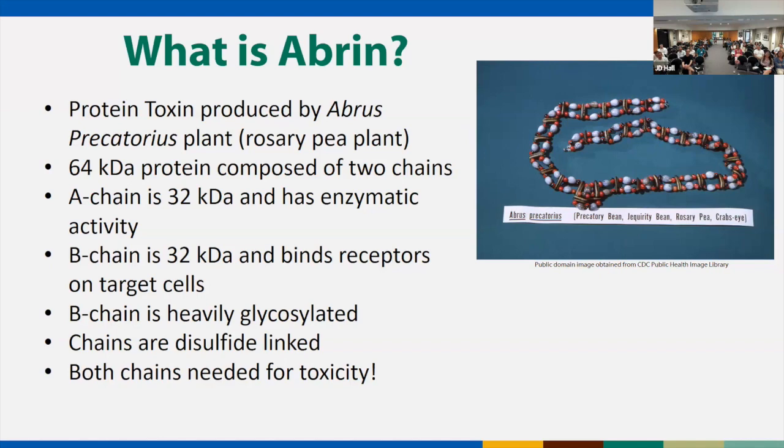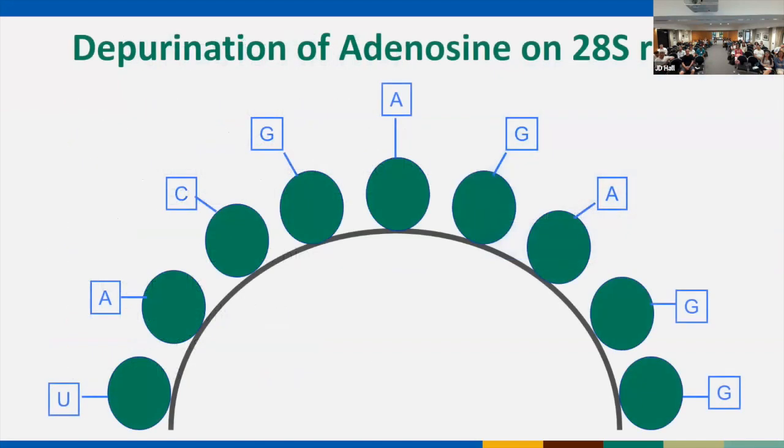Abrin's incredibly similar to ricin in what it does inside the human body. 64 kilodaltons, we've heard this before. Two chains, heard this before. The A chain has enzymatic activity. B chain binds receptors. B chain's glycosylated. Chains are disulfide linked. So similar to ricin. Both chains needed for toxicity. All of this, right? Incredibly similar.